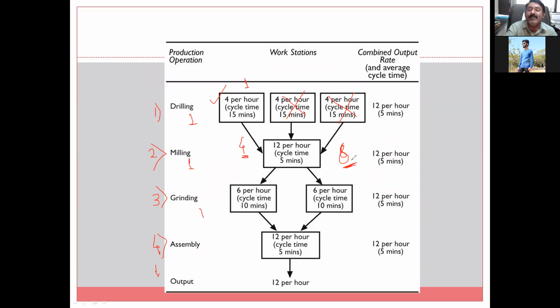Every time there may not be a bottleneck. So this is the reverse case. 12 jobs per hour, so only 5 minutes are required per job. Whatever 4 jobs are given to this machine, they will get completed in 5 into 4, 20 minutes. And what is the remaining time from that 1 hour? 40 minutes. The machine will be idle, with no load for that particular machine.